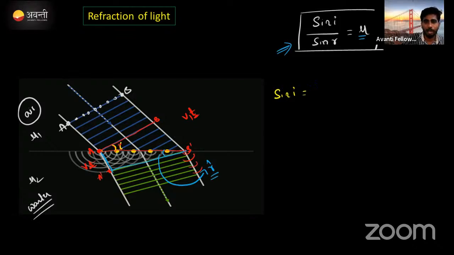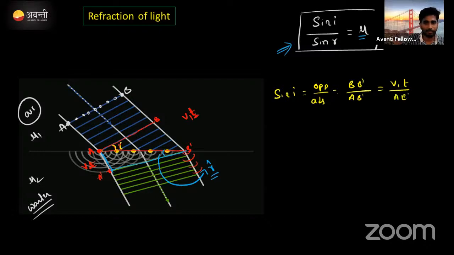Trigonometric function: opposite by hypotenuse. Correct now? What is the opposite side here? B to B dash, divided by the hypotenuse A B dash. B B dash means V1 T divided by A B dash.